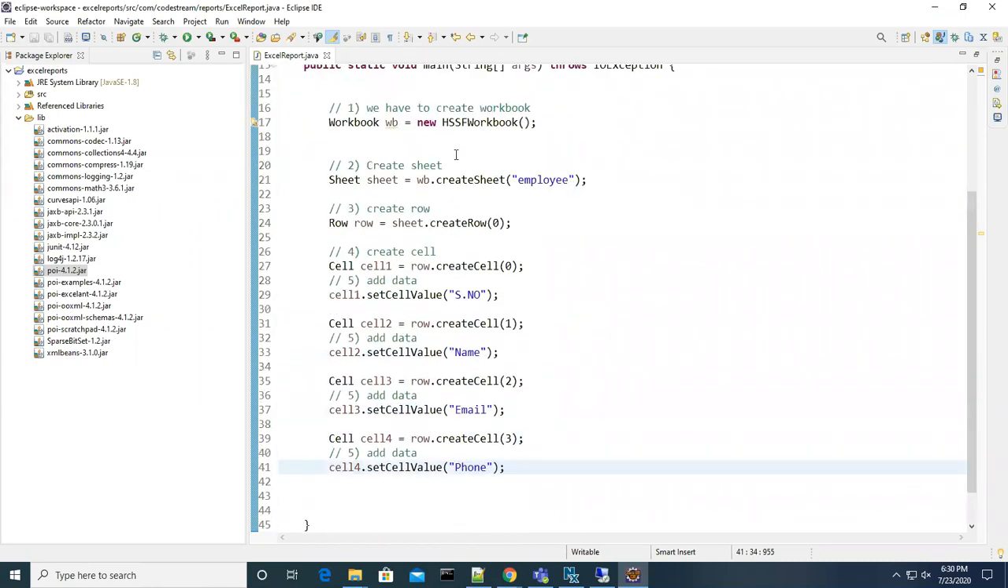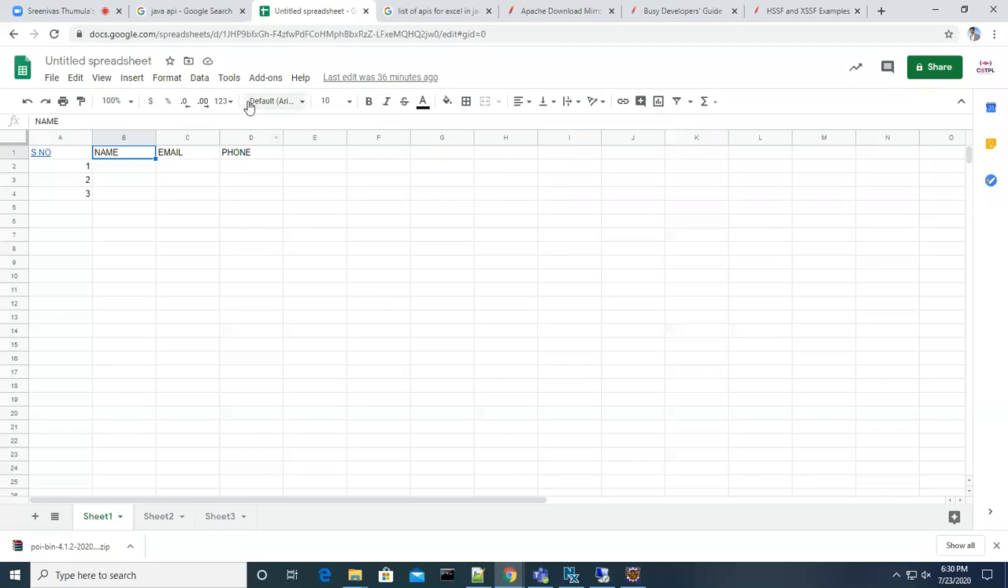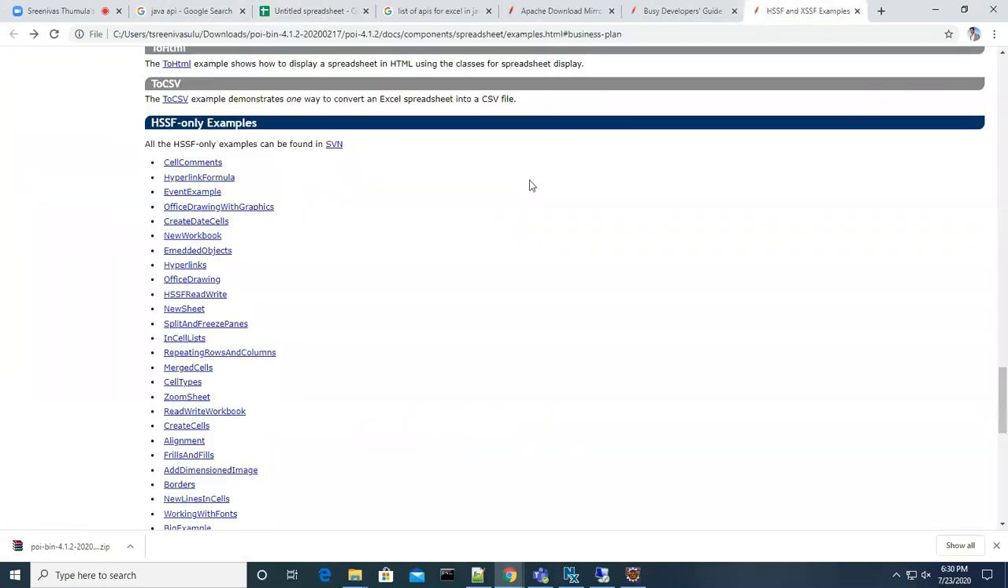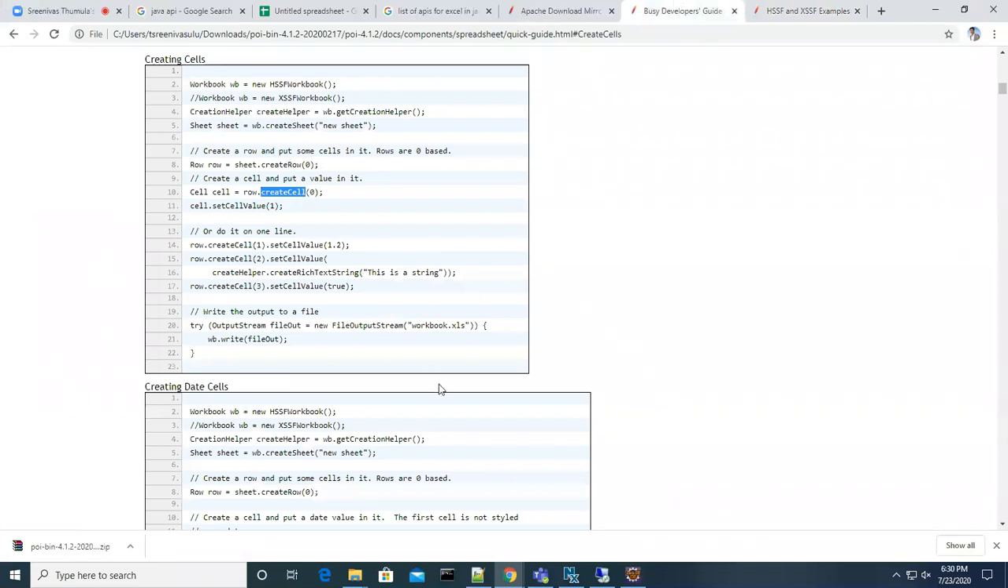Now I have added all those things into the workbook. We have prepared the basics with the help of predefined library classes. Now we have to write all of this into a file. So how do we write all those things into a file? Let's look into that.